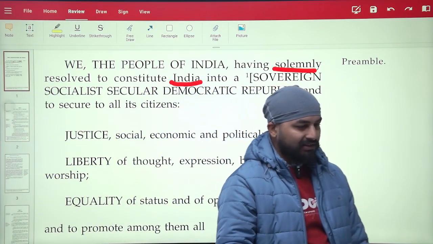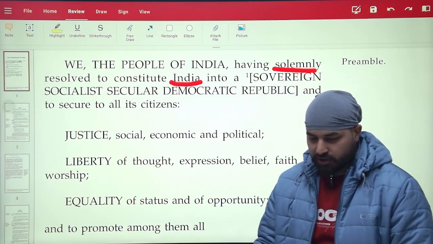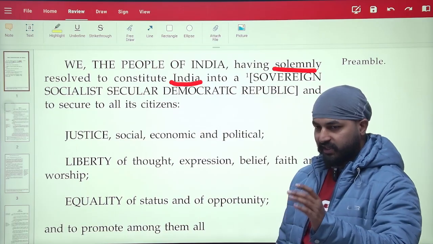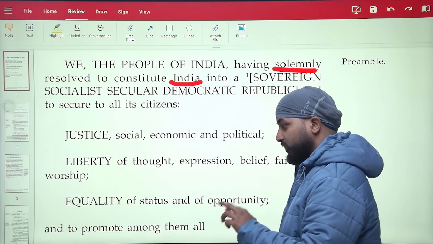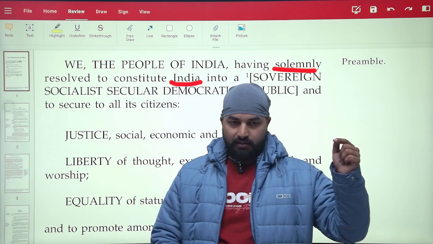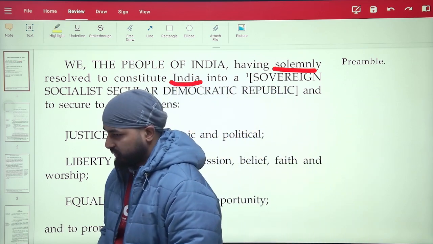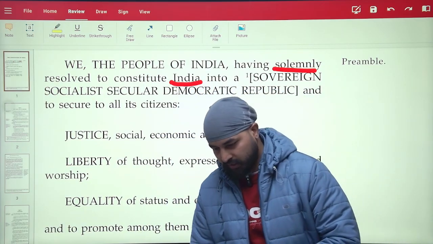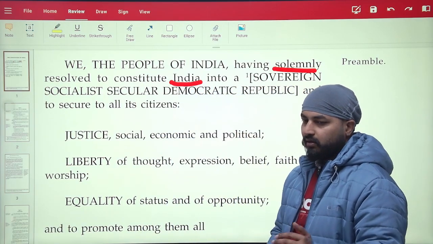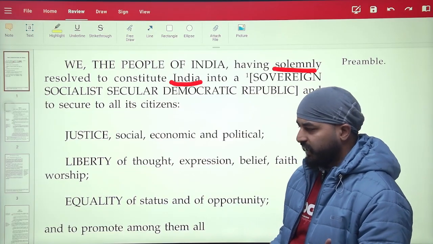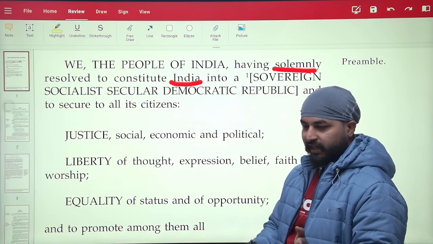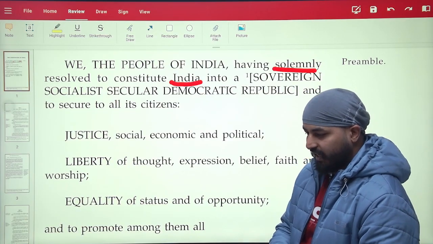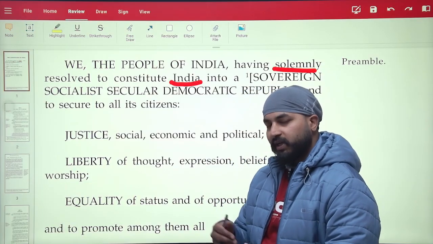You will get some questions in different exams: is this a positive right or a negative right? A negative right controls the state or stops the state from doing certain things. But a positive right binds the state to perform certain acts. How? Let me explain. If I say right to education, is it a positive right or a negative right? It is a positive right. Everybody can answer that, because the right to education binds the state to give education to students of a certain age. The state has to perform its duty. It is obliged to do its duty.